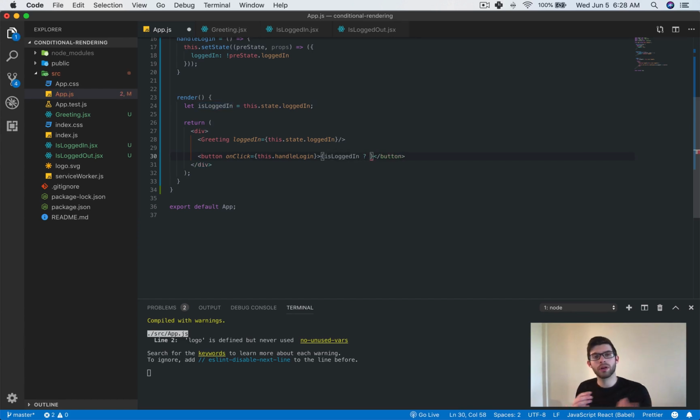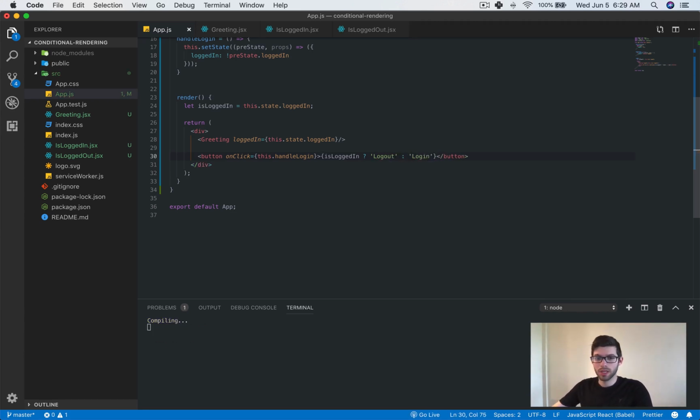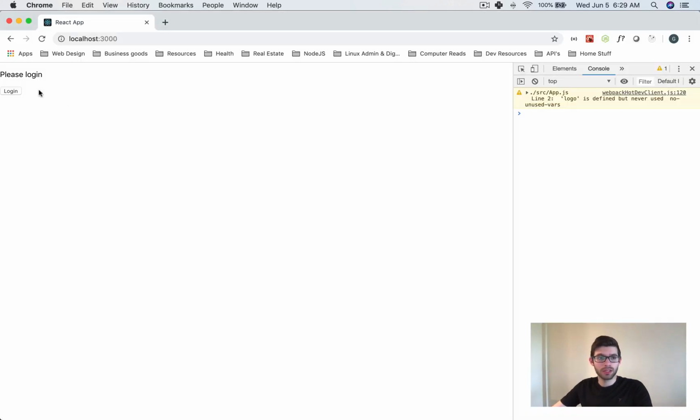And we're going to use a ternary operator, which is a way of detecting if something is true or false, and then doing something with that result. So we will say if logged in is true, then we will say log out. Otherwise, meaning if it's false, we'll say log in. Let's take a look here. Now, we're not expecting anything to change. We want it to work the same way that it did before. So we're logged in, or we're not logged in, we're logged out.